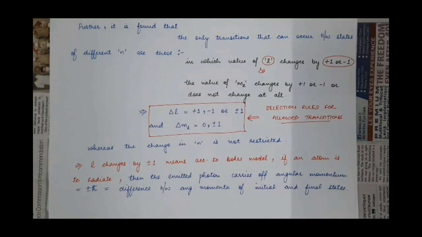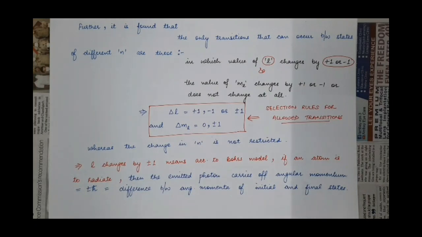And what are those conditions? Further, it is found that, so far we have discussed that for any transition to be allowed, the two states must have different values of n, that is, different principal quantum numbers.